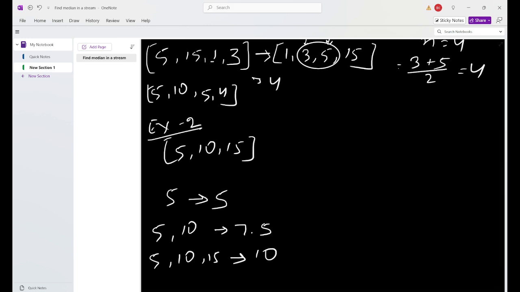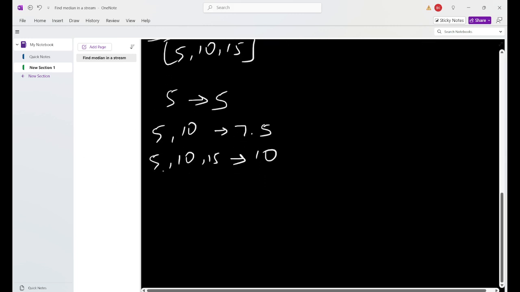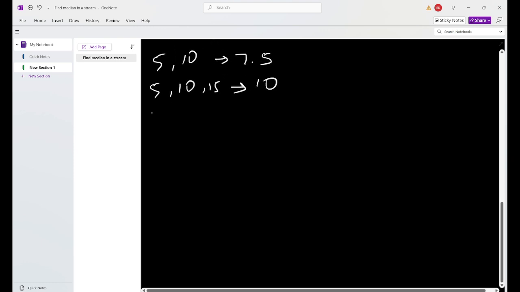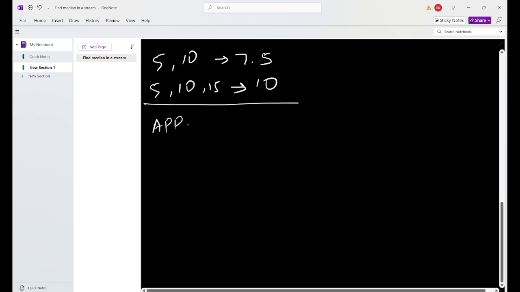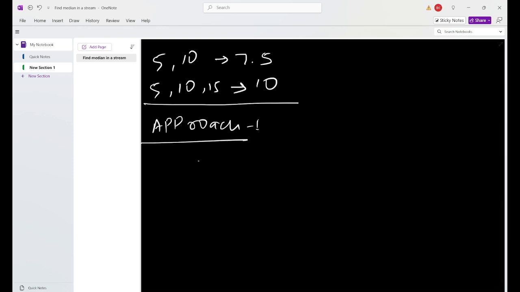Now it is time to discuss the approach. What will be the approach? You can see that in every case we need to sort the array. After insertion of an element, we need to sort to find the median.